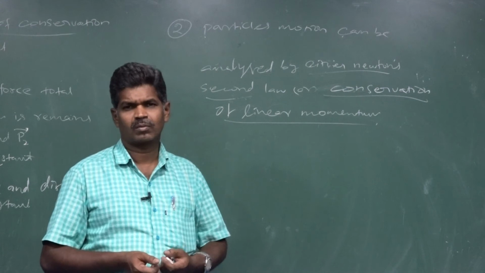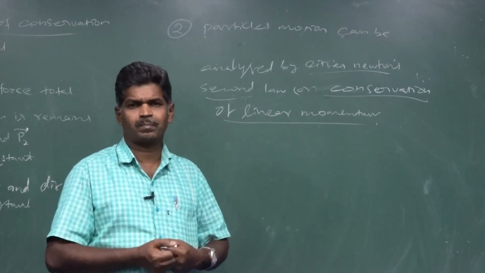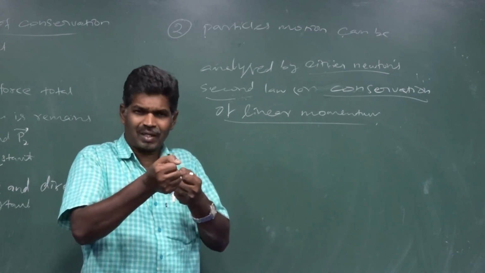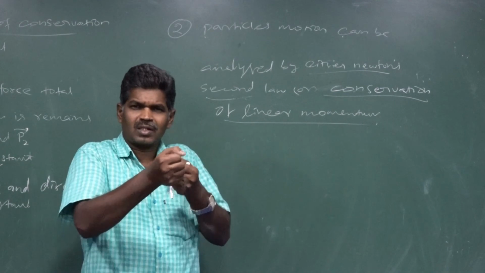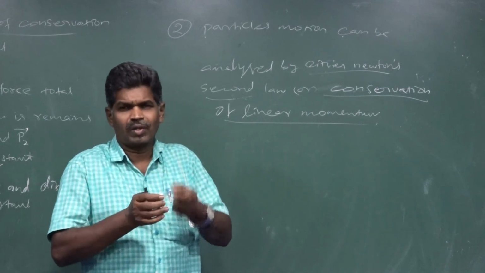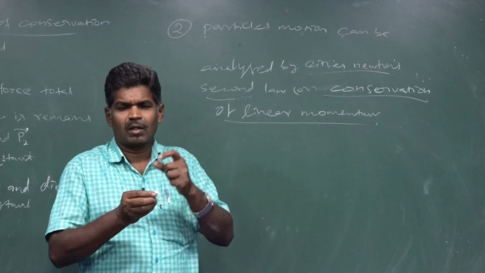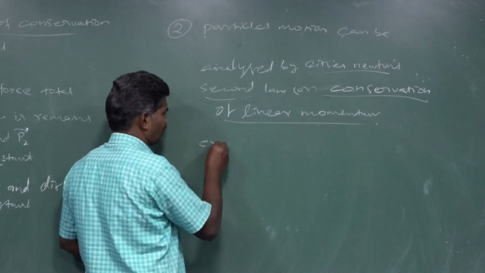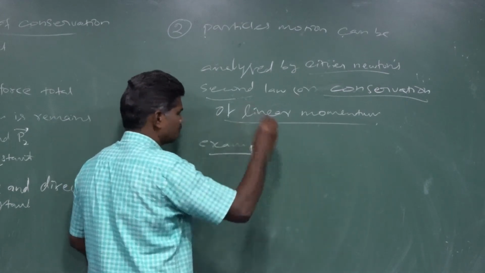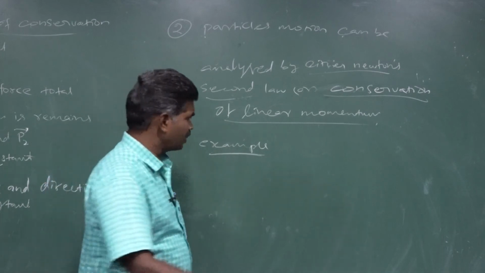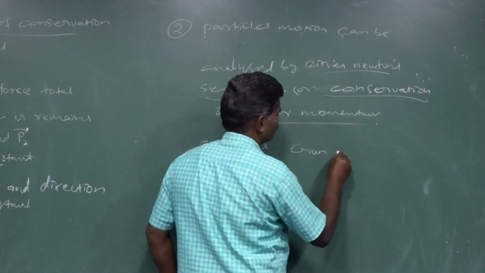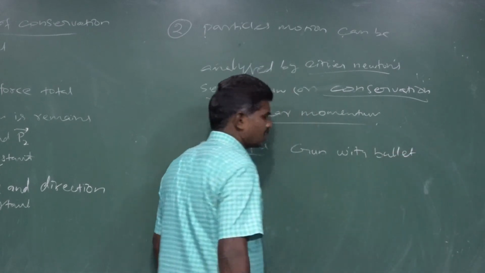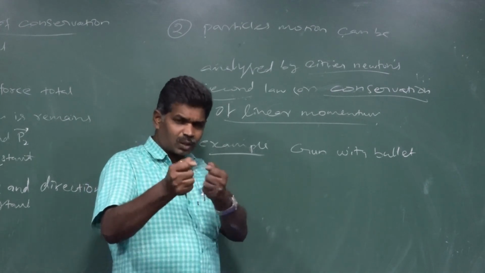If we use a gun to fire a bullet, when the gun is ready to fire, the system is at rest. So the example we are going to take is a gun with a bullet. The bullet is loaded in the gun and we are going to make it ready to shoot.